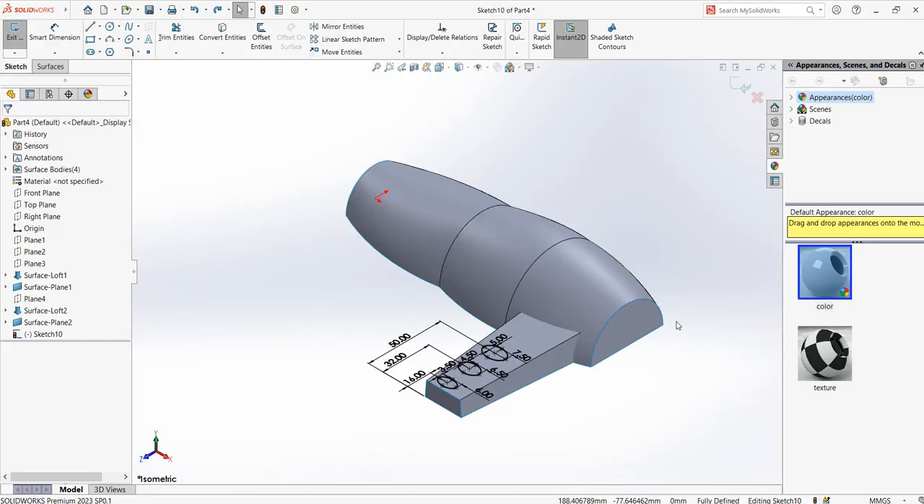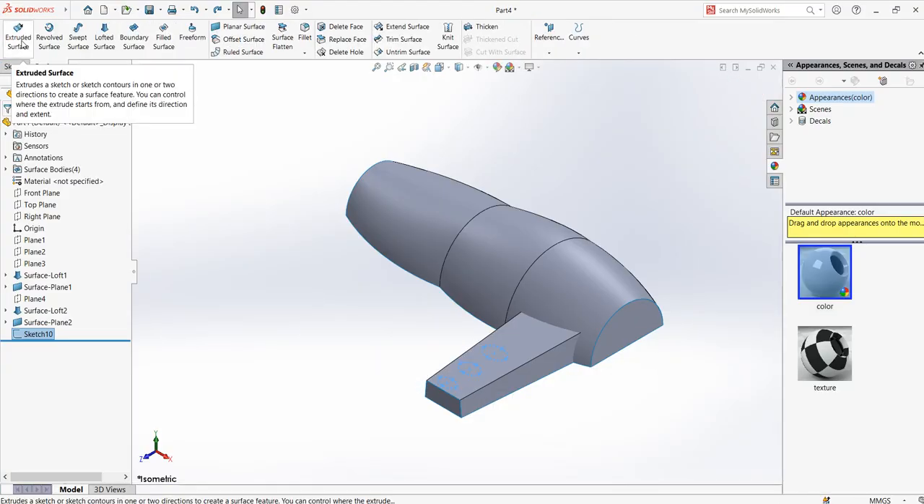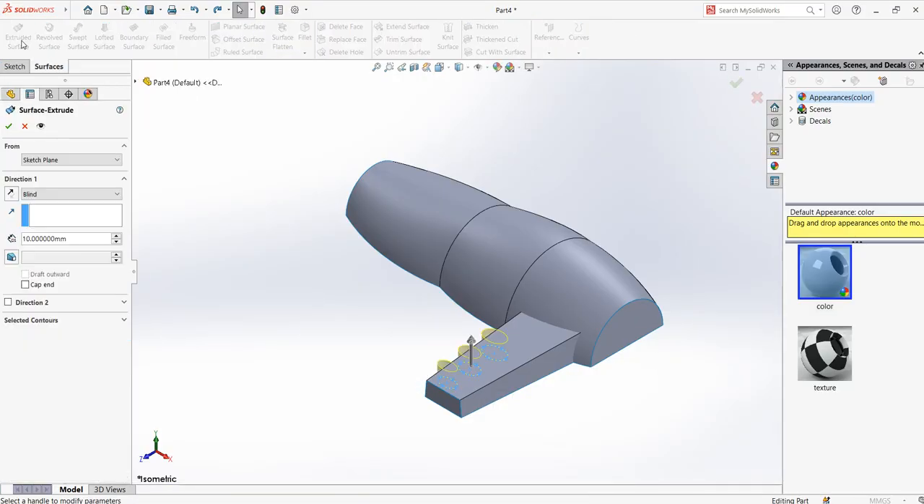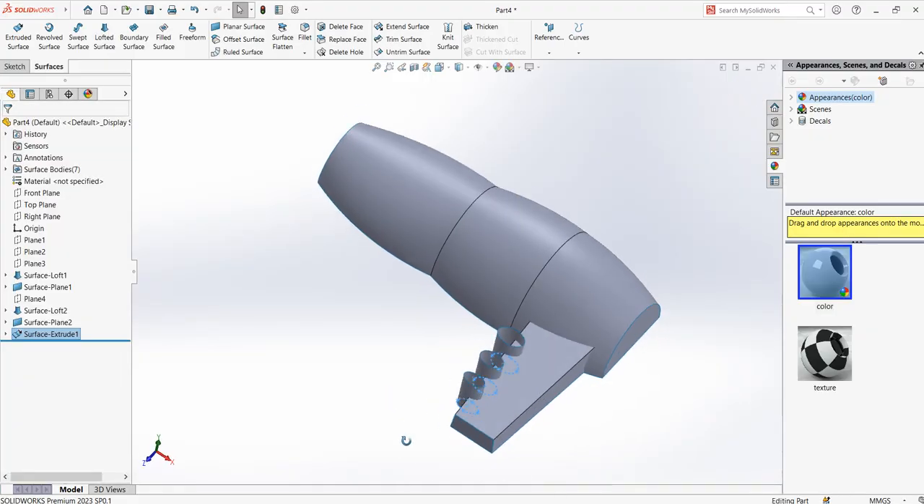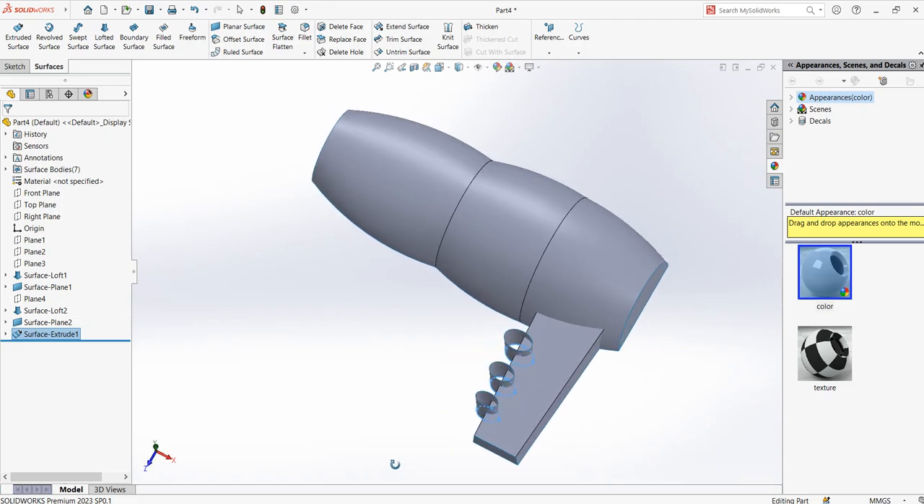Control 7, you can see the sketch at the bottom on the top plane. So exit the sketch, go to surface and press extrude surface. So automatically the last 3 sketches are selected. You can pull this a little bit up to make sure the cut is complete and say OK. Now you see an extrude surface is created from the ellipse.